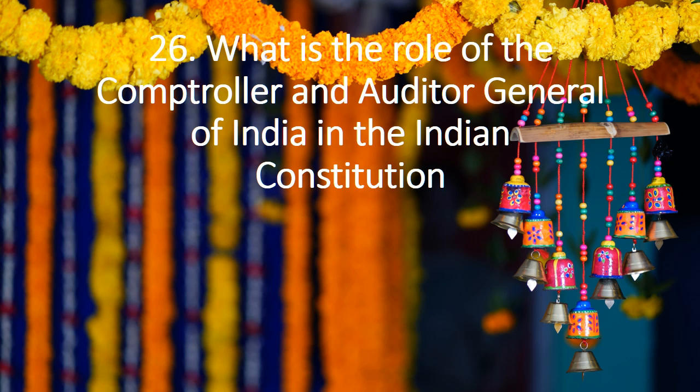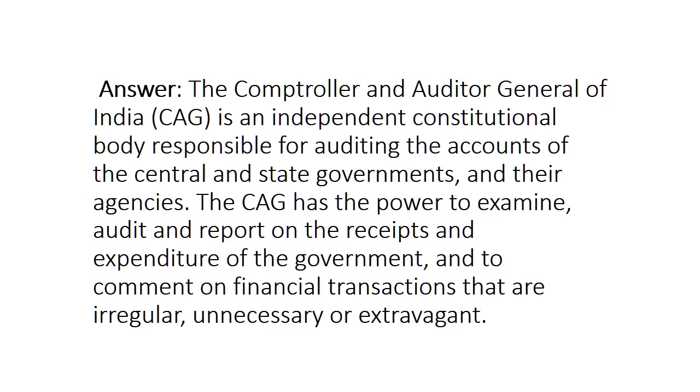26. What is the role of the Comptroller and Auditor General of India in the Indian Constitution? Answer. The Comptroller and Auditor General of India, CAG, is an independent constitutional body responsible for auditing the accounts of the central and state governments and their agencies. The CAG has the power to examine, audit and report on the receipts and expenditure of the government, and to comment on financial transactions that are irregular, unnecessary or extravagant.